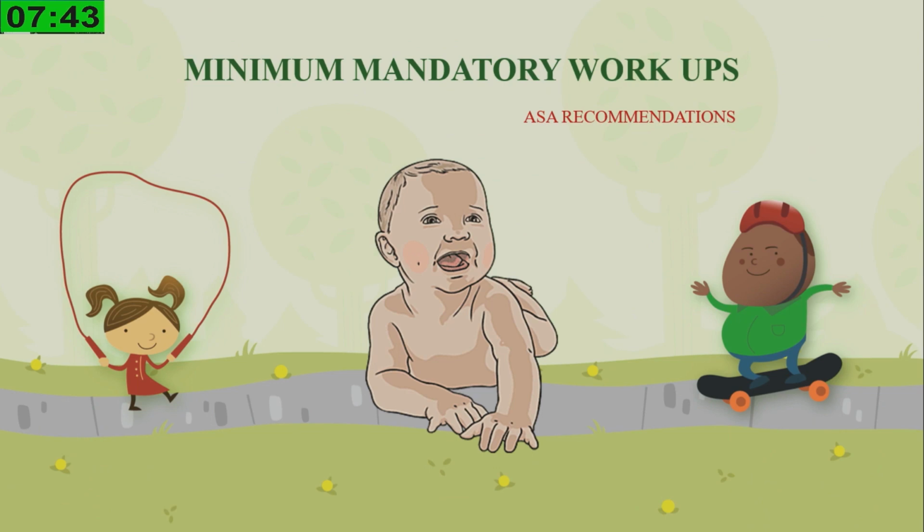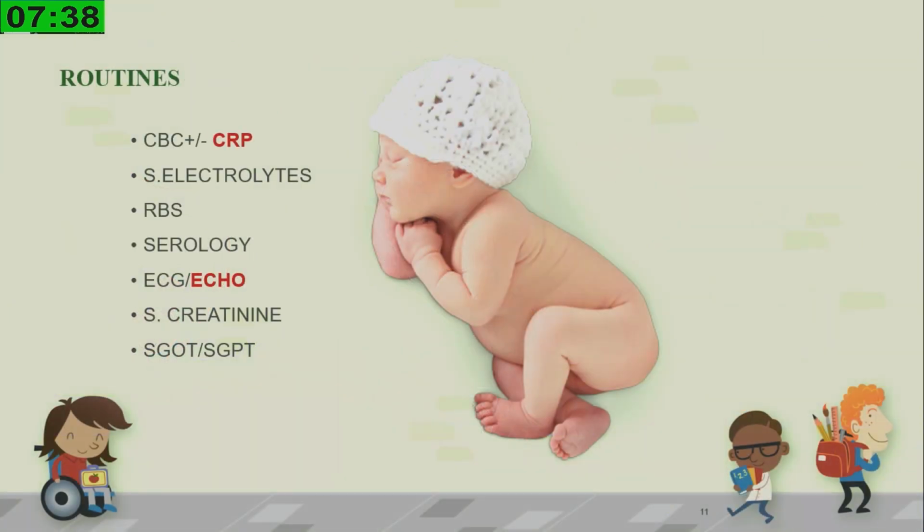So what is the ASA recommended minimum mandatory workup in these kids? ASA recommends that a CBC, serum electrolytes, RBS, and serology are mandatory in these kids, and we need to screen their renal function with serum creatinine and liver function with SGOT and SGPT. Echo is needed to rule out congenital cardiac anomalies, and most of the kids are sepsis survivors, so it is prudent to see if their CRP level has come back to normal before accepting for anesthesia.